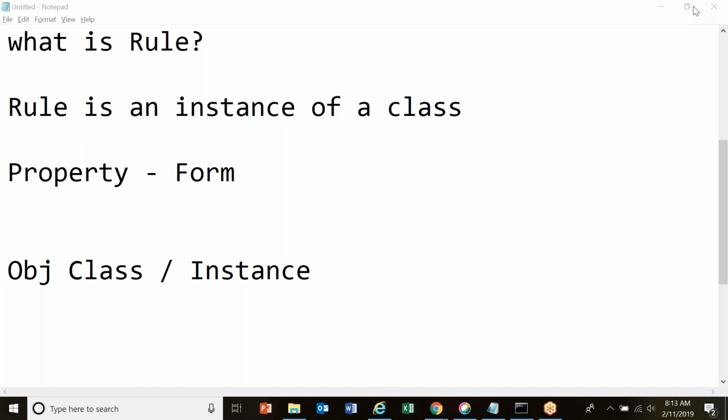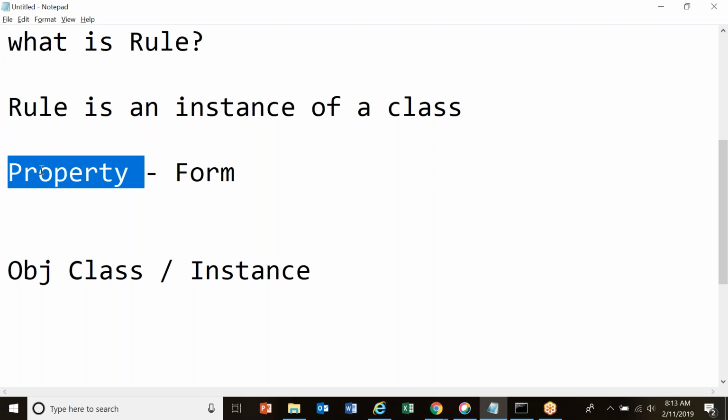Okay. So a rule is nothing but an instance of a class. And if, for example, I wanted to create a property, I have to open one of the property rule forms. That form is coming from an instance of a class. If I'm creating a property, it means I'm creating an instance for one of the existing classes.